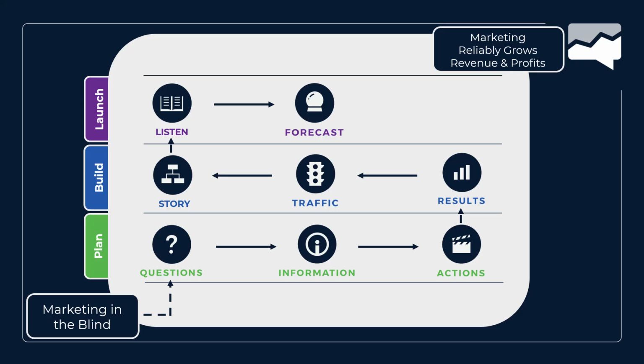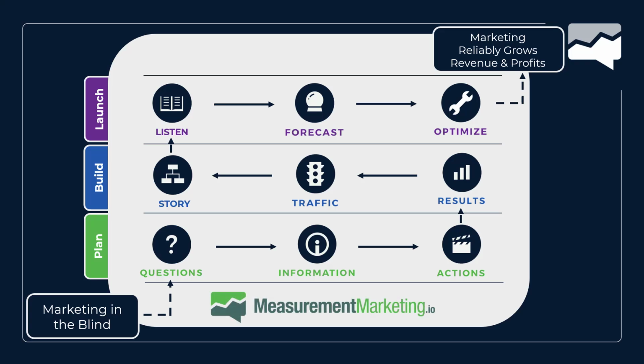Are they going through the journeys the way they're supposed to? Are they going through your funnels the way they are supposed to? Are they opting in the way they're supposed to? And of course, you are just constantly comparing against your forecast. That's what will tell you where they're hitting the mark and where you're not. And that's where you can then take your optimization step, which of course you've already planned out when you made your measurement plan in the first place under that actions part. So that is the measurement marketing framework in a nutshell.